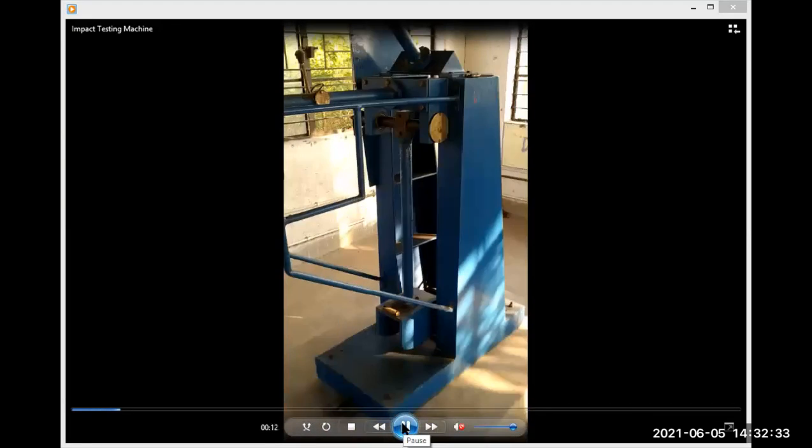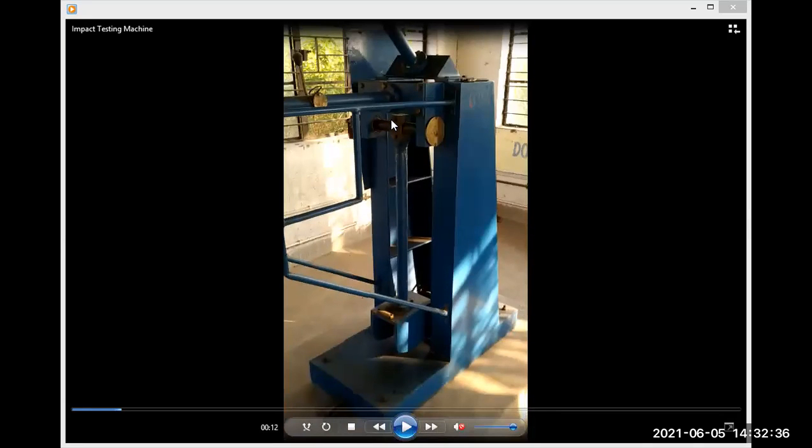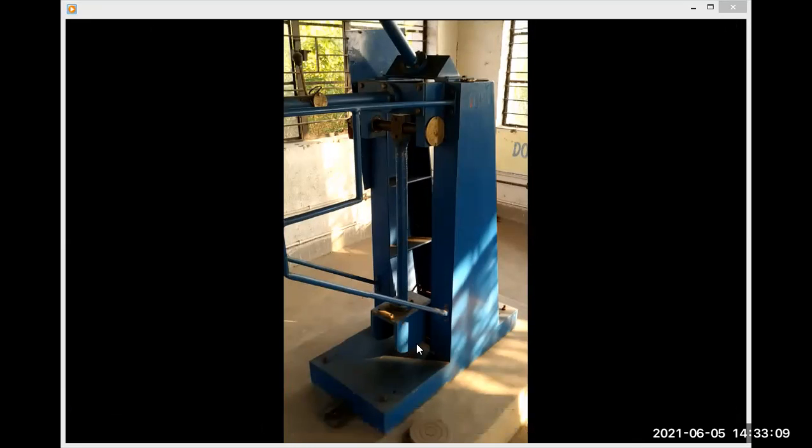Again, it is visible from some distance. Still, you are seeing the same thing. There is a shaft here from here to here, and with a highly polished bearing we are hanging this shaft, and at this end we have fixed a weight. This total mass as well as the shaft itself has a considerable weight. How much are we applying? During the Izod test we are applying 18 kg meter of load, and during the Charpy test we are applying 36 kg meter of load.